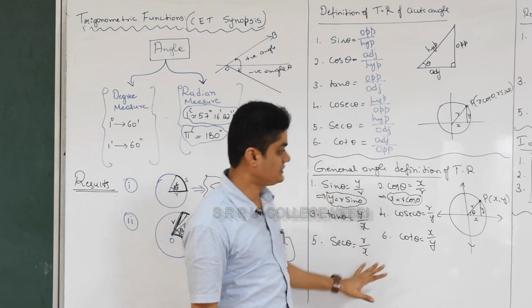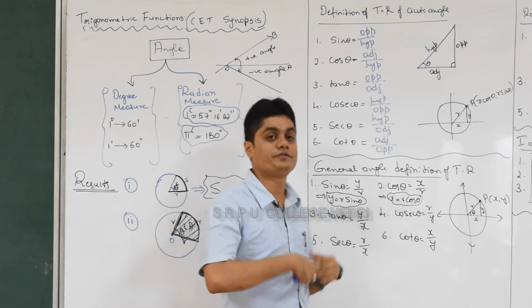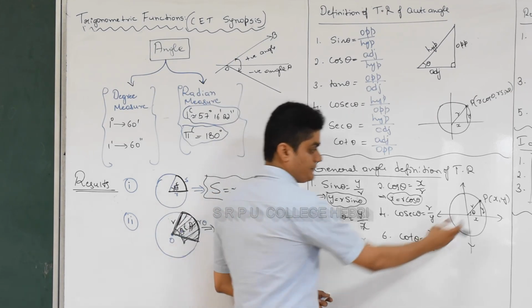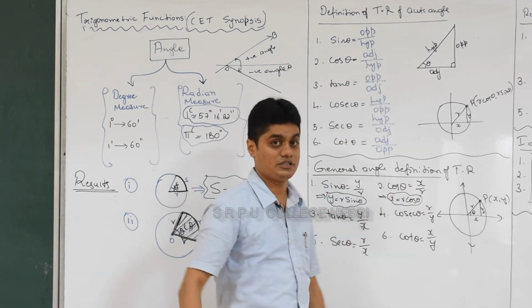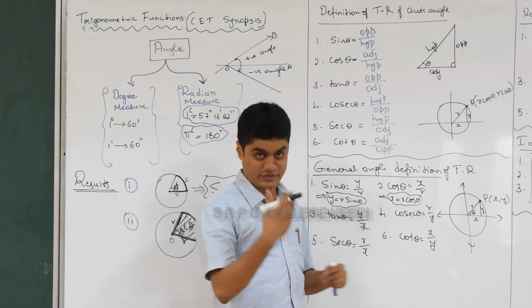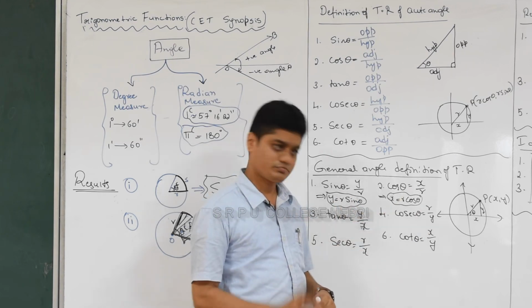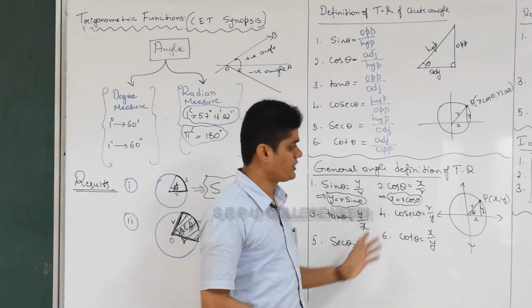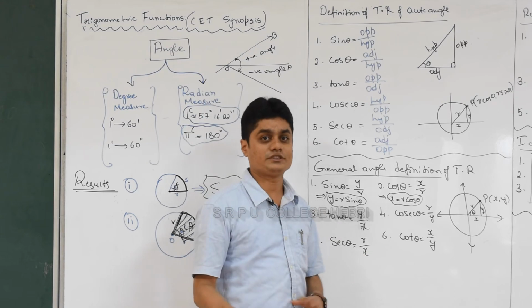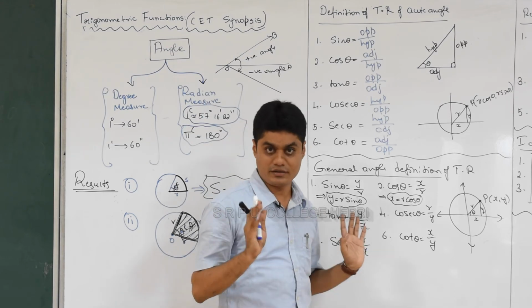Very good. So this definition is called the general angle definition. This definition holds for any angle. See, now theta is in the first quadrant, but it can come in any quadrant. Every time the same definition holds, but the sign will change. That I am going to explain later. The sign of the trigonometric ratios will definitely change. That I will explain later, or here only I can also explain. I'll take a separate chart for that and explain the signs of trigonometric ratios in the different quadrants. I hope you understood.